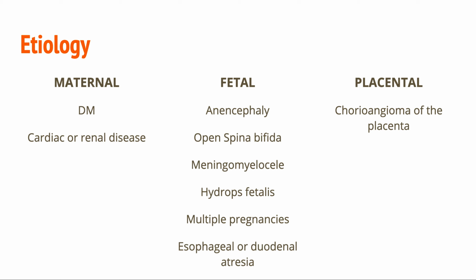Hydrops fetalis, seen with RH incompatibility, is associated with polyhydramnios. In multiple pregnancy, it is more common in monozygotic twins. The second sac is mostly affected. What happens in esophageal or duodenal atresia? There is impaired swallowing. Chorioangioma of the placenta is also associated with polyhydramnios.